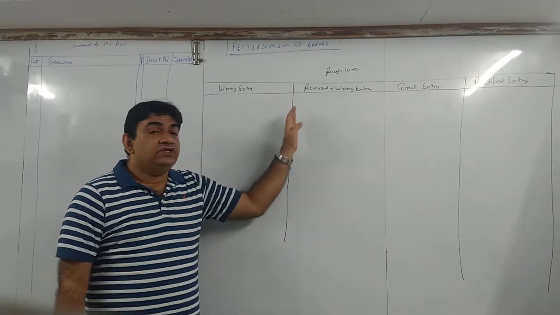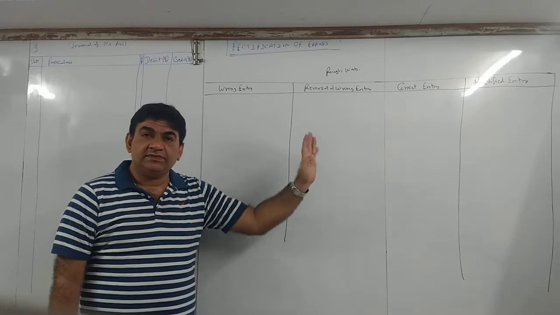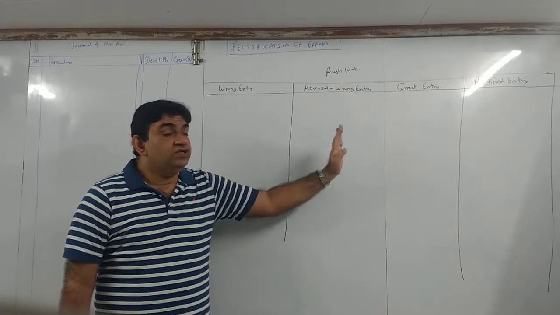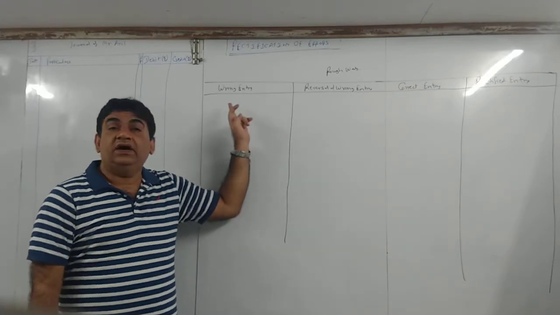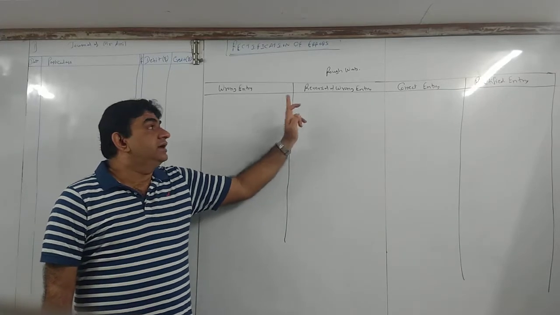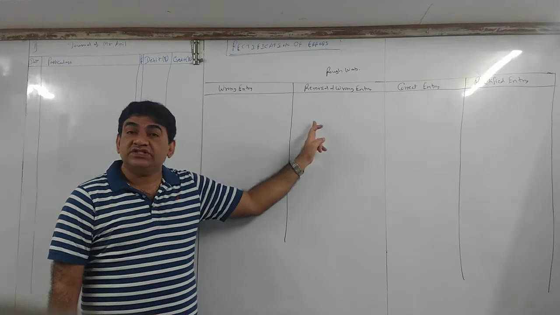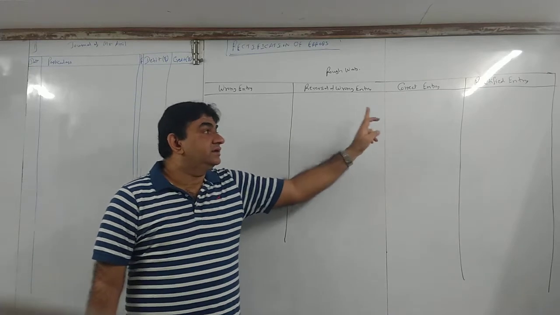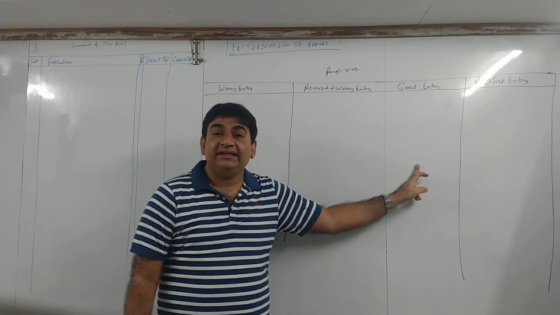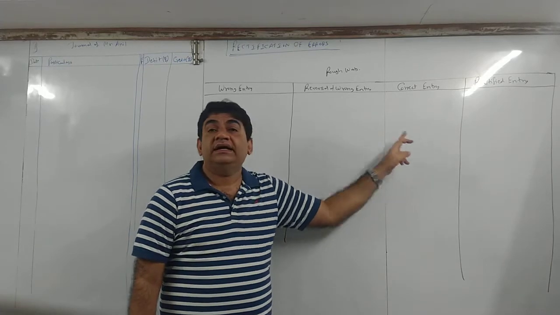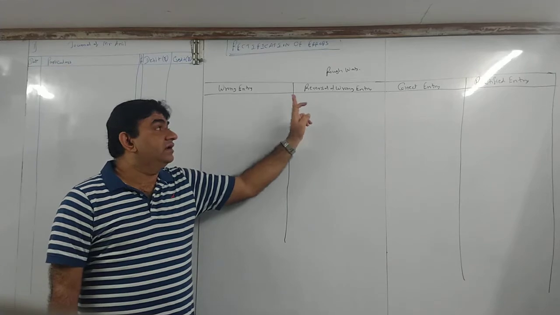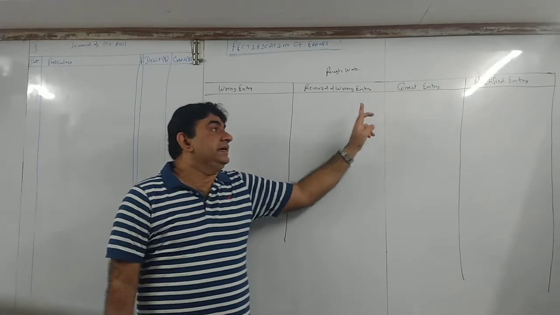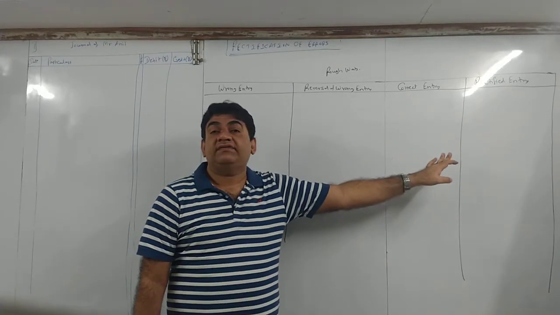See here, your second page, एक page में हो जाएगा, no need to take 2 pages. You will divide it in 4 parts. First part, wrong entry. Second part, reversal of wrong entry. Third part, correct entry. Fourth part, rectified entry. ठीक है? Wrong entry, reversal of wrong entry, correct entry, rectified entry.